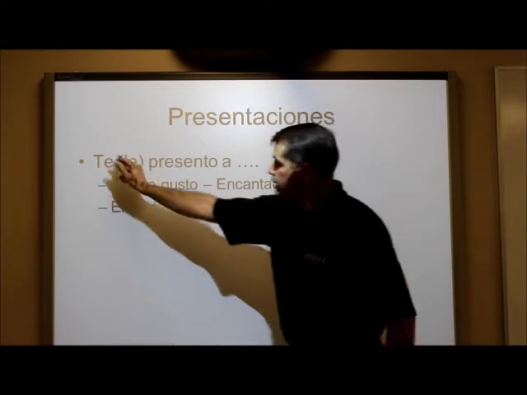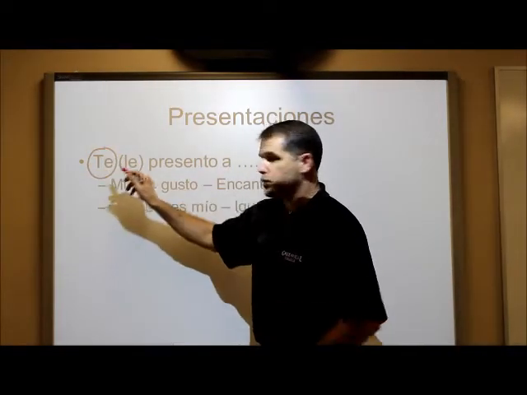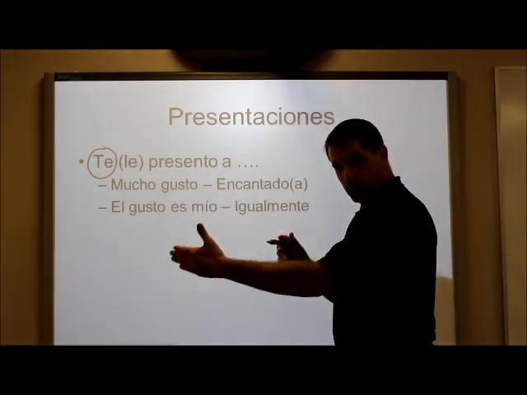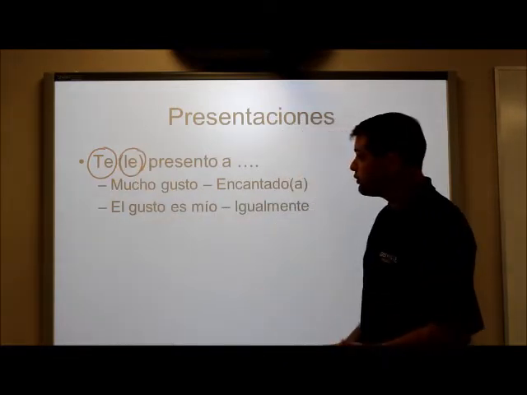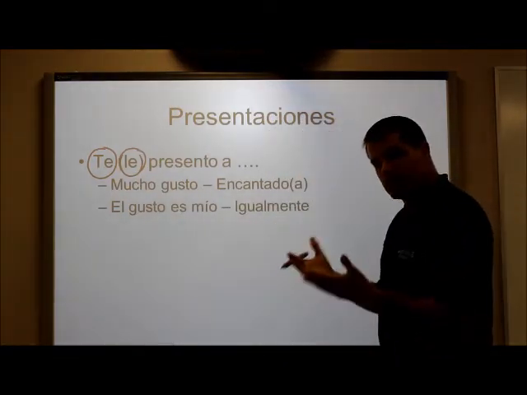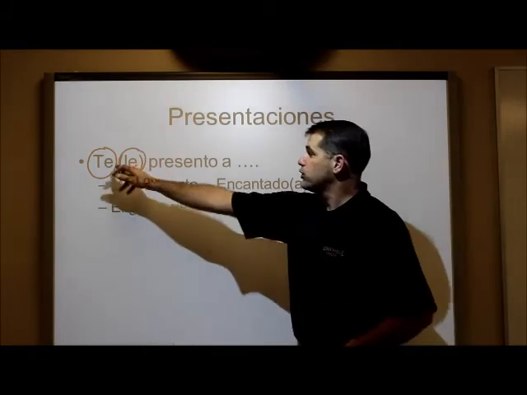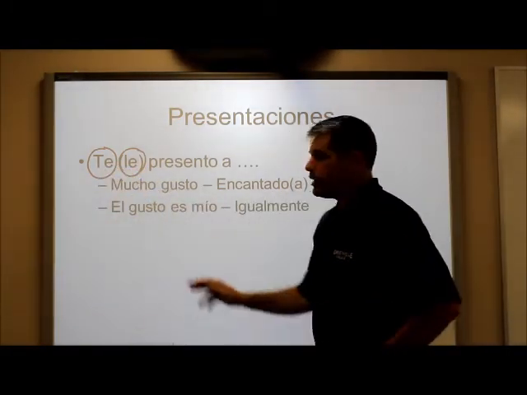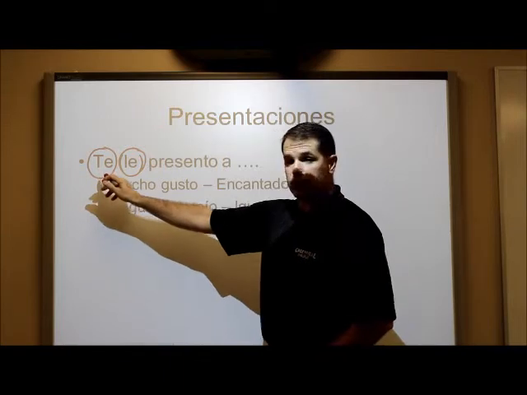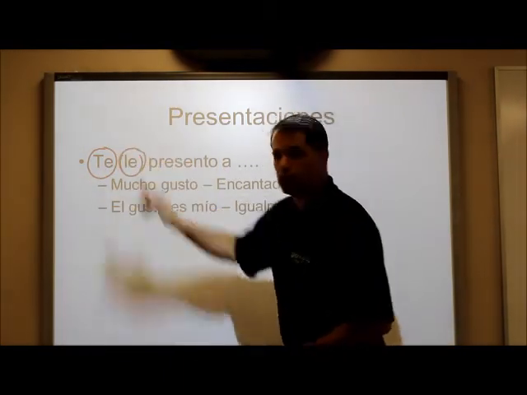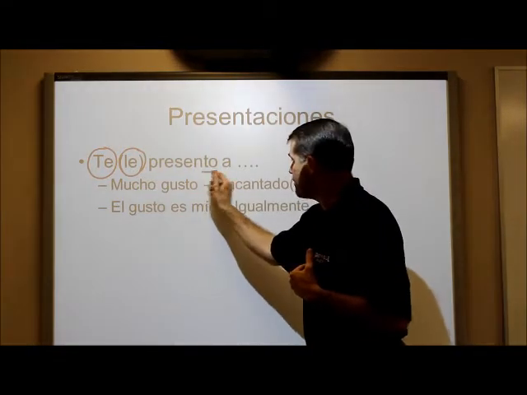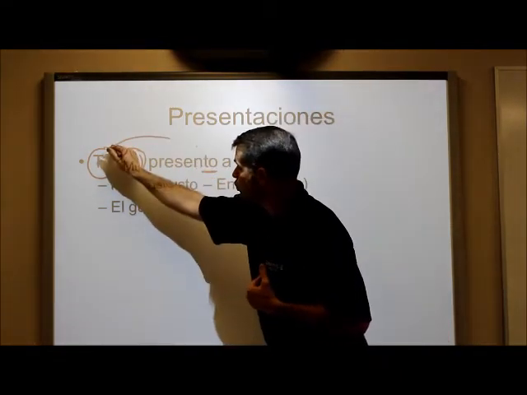Once again, notice you need to decide if you're going to address the person you're going to talk to and introduce these people as tú in the familiar form or usted in the polite form, and we have two different ways to do that here. If you're addressing them in the familiar form with tú, then it changes to te, and we say te presento. I present you.